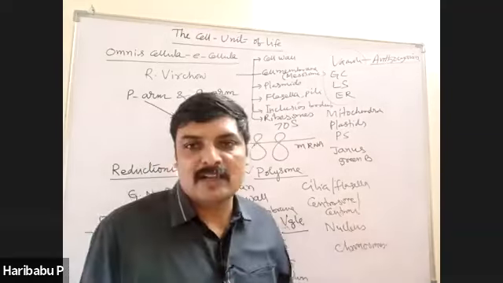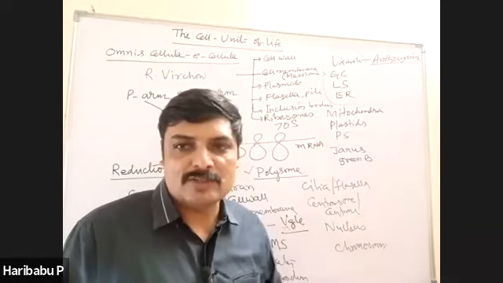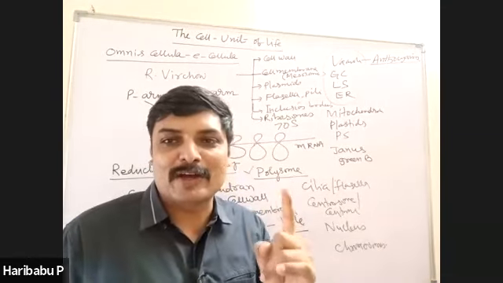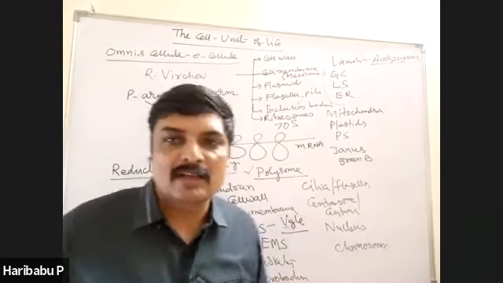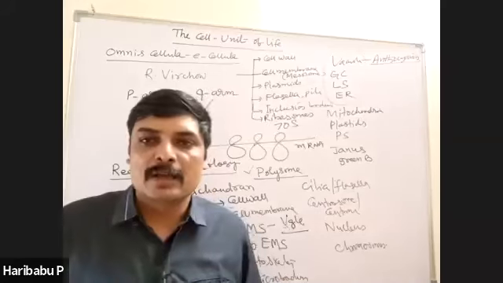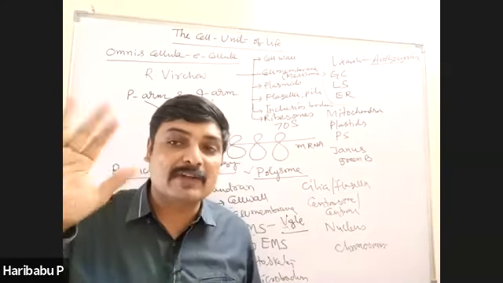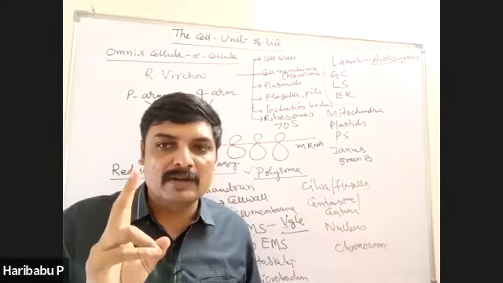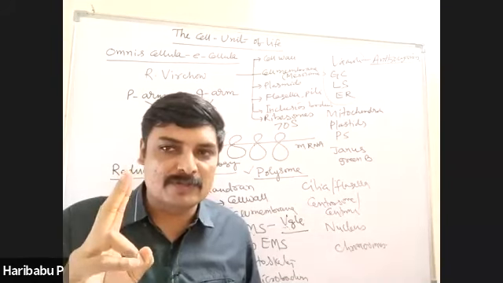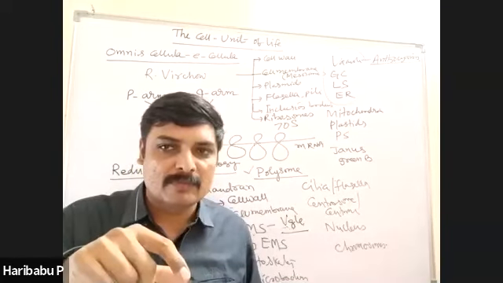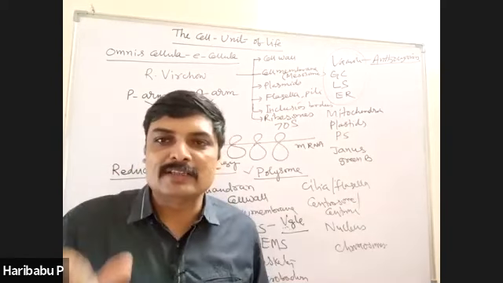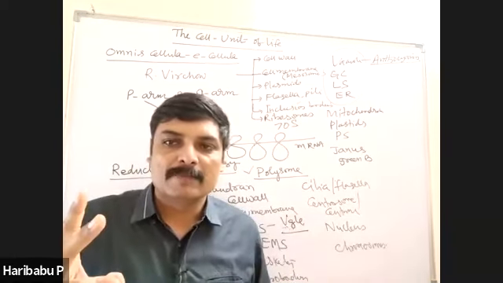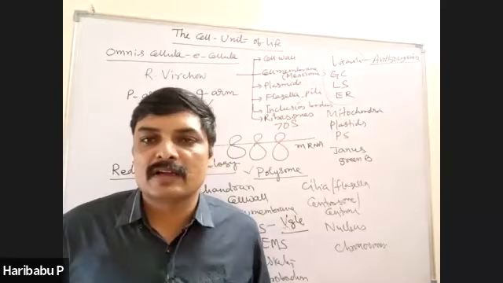cilia and flagella in eukaryotic cells show 9+2 arrangement. In the center, 2 microtubules are there, surrounded by central sheath. Peripheral, 9 pairs of doublets are there. Each doublet is made up of 2 microtubules. Therefore, 9 into 2, 18 peripheral microtubules, 2 in the center. Totally 20 microtubules are there.